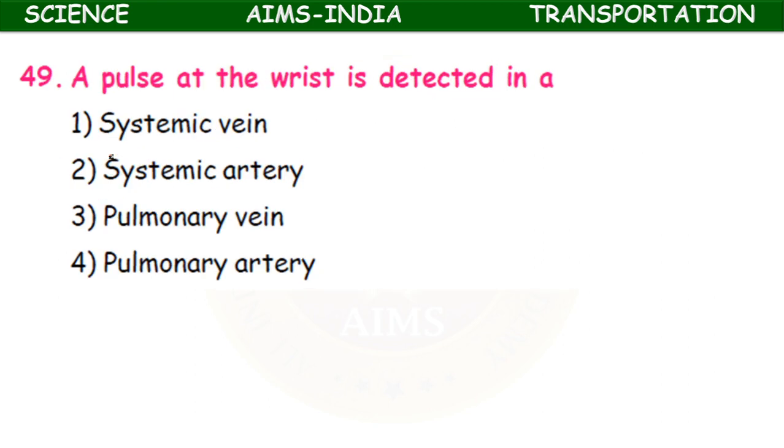A pulse at the wrist is detected in a systemic vein, systemic artery, pulmonary vein, pulmonary artery. It is the systemic artery which supplies oxygenated blood to all parts of the body. So a pulse at the wrist is detected in a systemic artery.